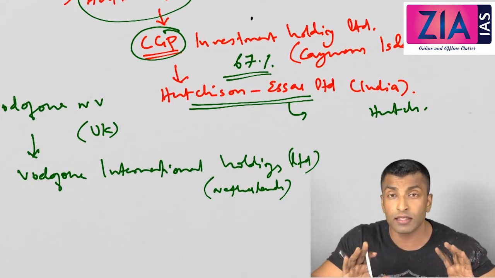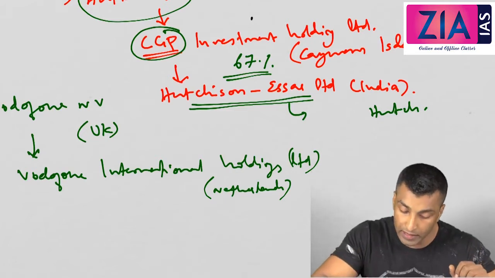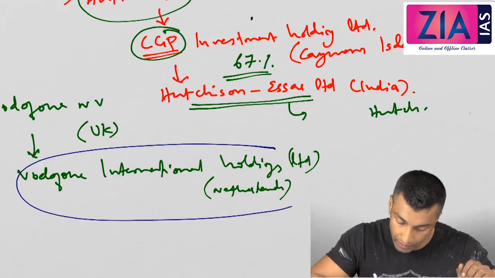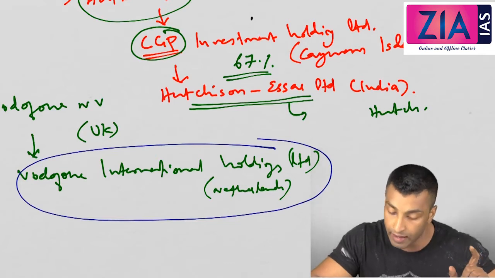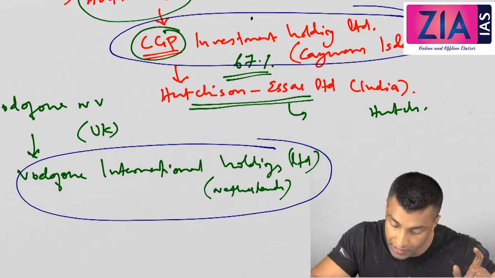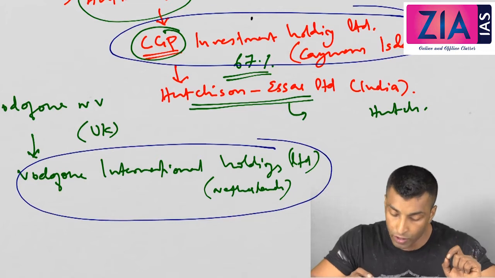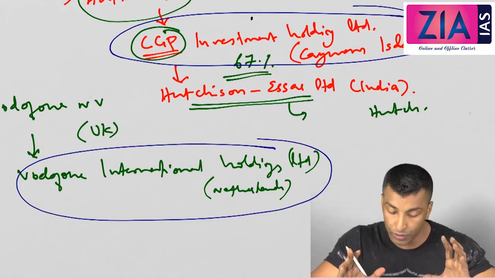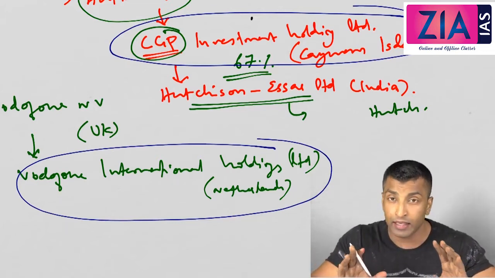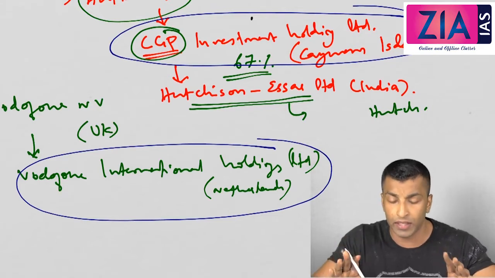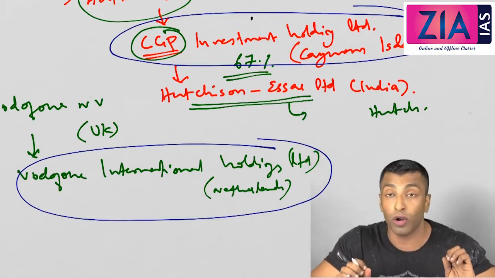So these are the two companies, and the deal took place between this company located in Netherlands and CGP, which is the owner of Hutchison SR Limited. CGP sold the entire share that it held to Vodafone International Holdings Limited.